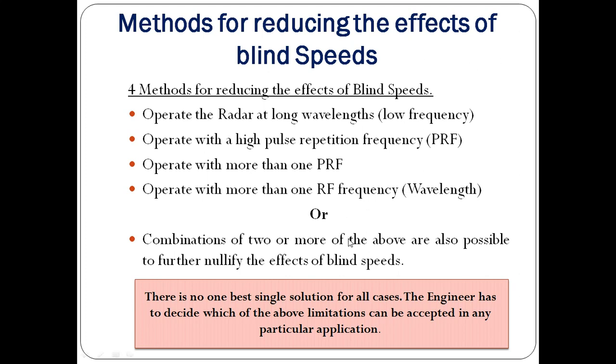It is not mandatory that only one method at a time can be used. It is also suggested to take a combination of 2 or more of the above mentioned methods to further nullify the effects of the blind speeds. You can take the combination of any of these methods, and it is observed that there is no one best single solution for all cases. You have to decide which of these limitations can be accepted in the particular application.